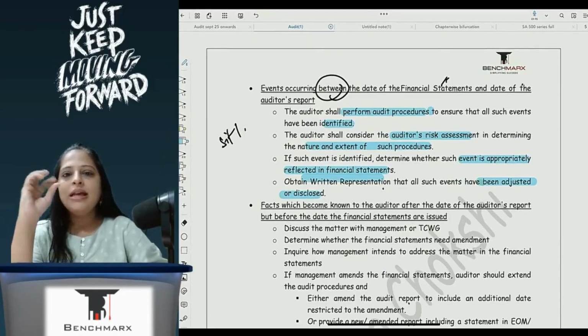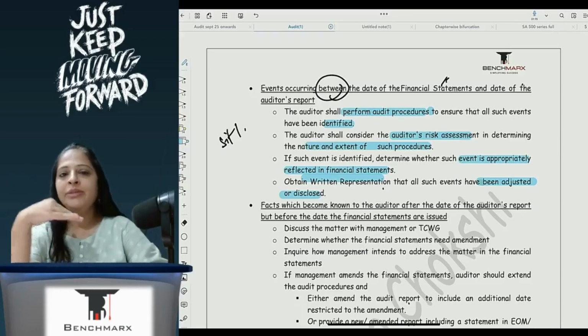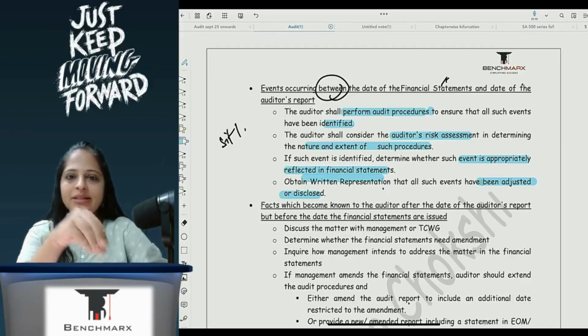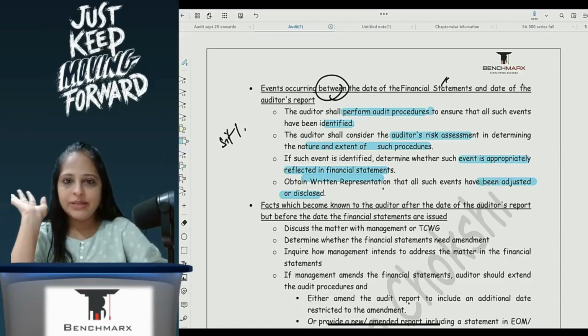Once the financial year has ended, when I'm giving a reasonable assurance in my audit report, the first thing I will do is identify. There is a high possibility that subsequent events are there. So I will identify that these are the subsequent events that have occurred after the date of financial statements.